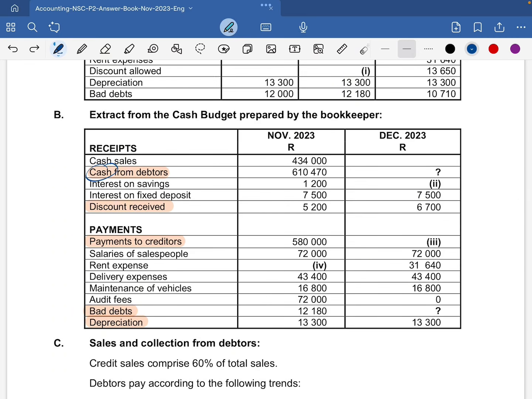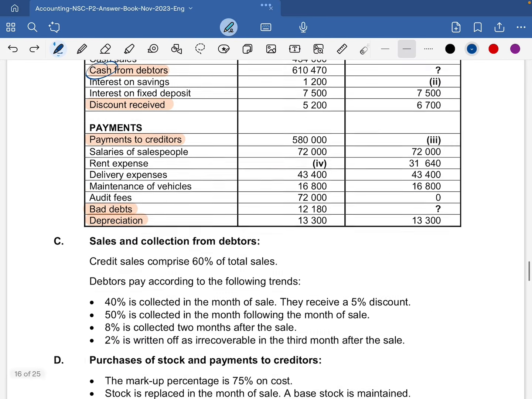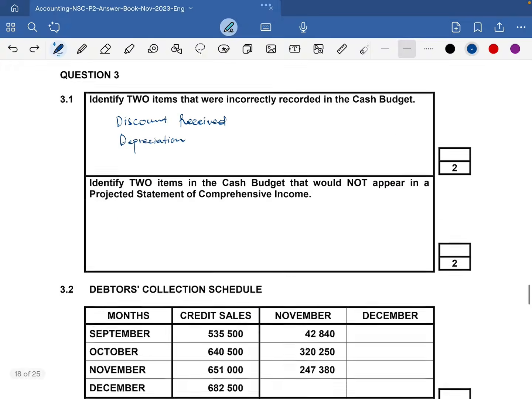What would appear in the statement of comprehensive income, such as depreciation, should not be appearing on the cash budget, because the cash budget deals only with cash items. Non-cash items are not included in the cash budget. So here we have the cash from debtors and the payment to creditors.